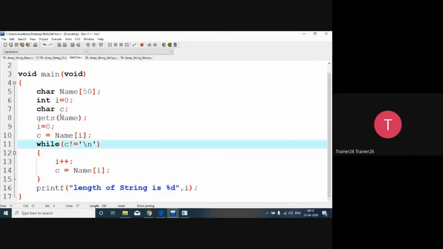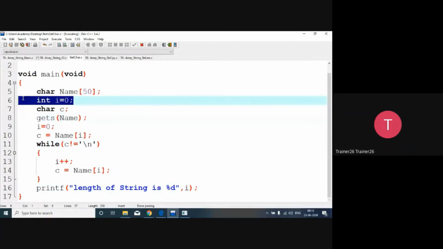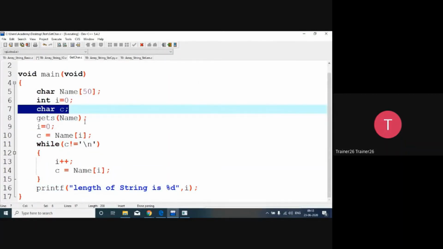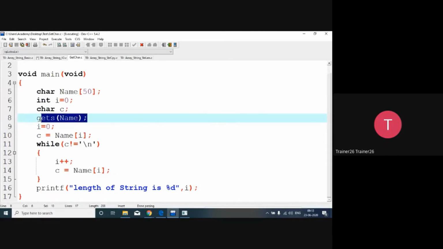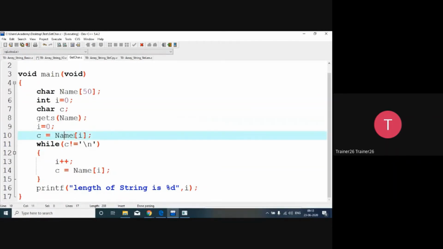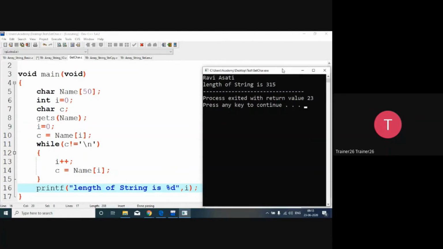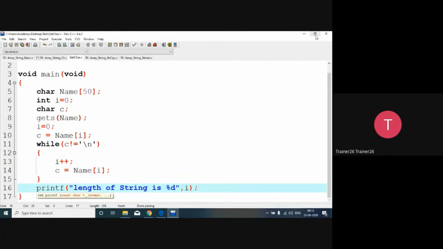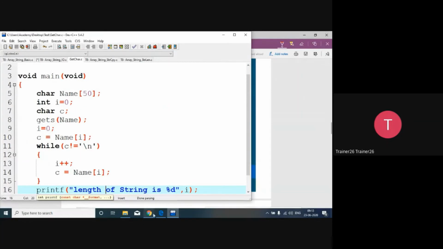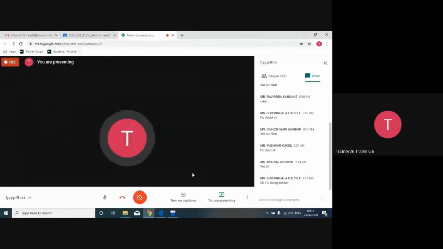सो दैट इज द फर्स्ट फंडामेंटल, int i is equals to 0, character c, and then after that name I have taken it and I have stored the name and i is equals to 0. c यहाँ जा रहा है, c is not equals to null and I am pressing the i plus plus. Okay, so 315 तो आना नहीं चाहिए. So if anyone, yes, you are free. Yes, you can pinpoint my mistake in a code.